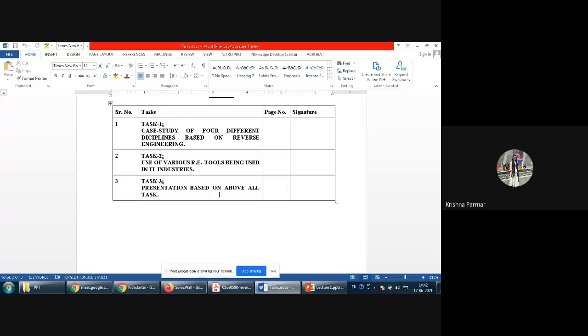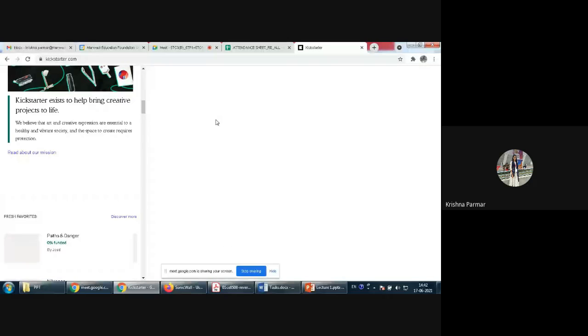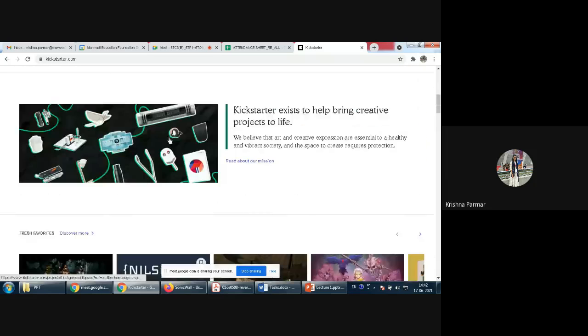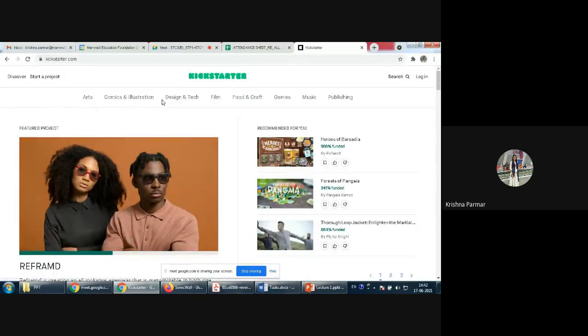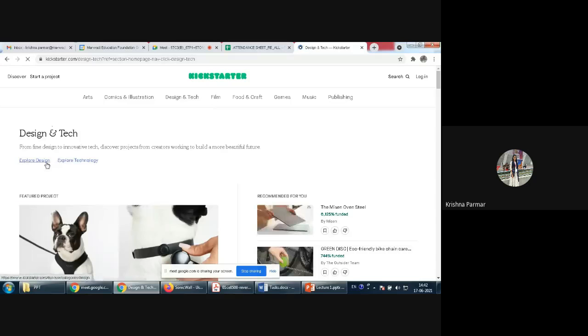Second approach, you can make your own case study. Maybe TC3 students know this platform. We use this one in the DTPS subject. If you remember, then CBAT students. Here, lots of different projects are there. You need to go ahead with the design and technology part, that is our sections. You can go ahead with explore design and explore technology. Now, how do you apply reverse engineering here and make your own case study?